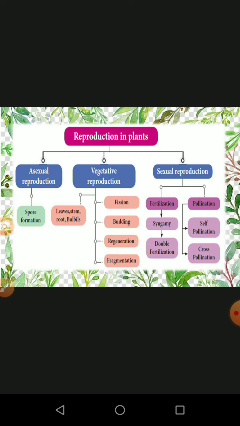Sexual reproduction involves two major processes: pollination and fertilization. Pollination is of two types: self-pollination and cross-pollination. Fertilization involves syngamy, that is zygote formation, and double fertilization.